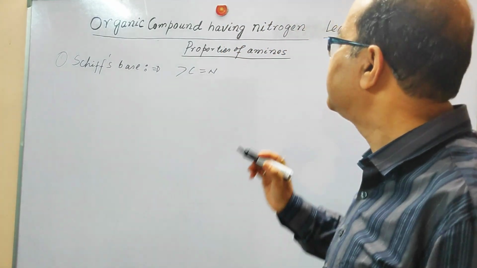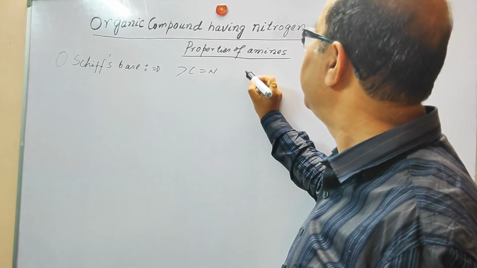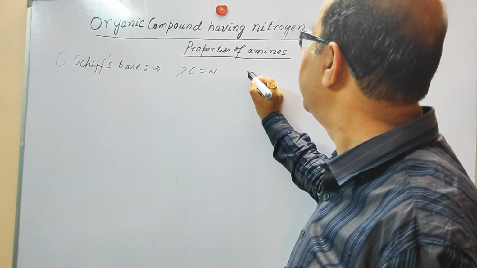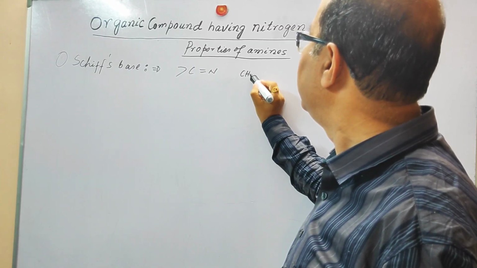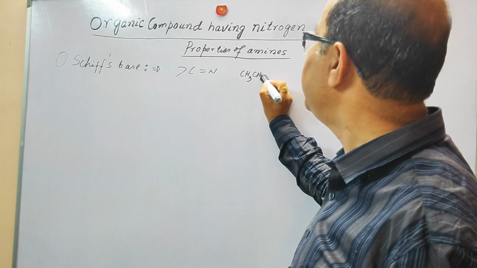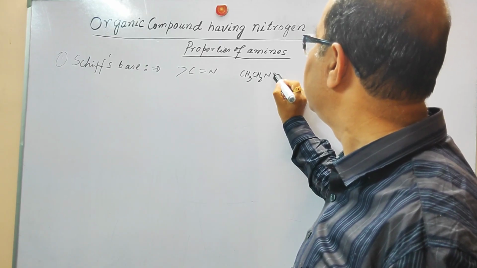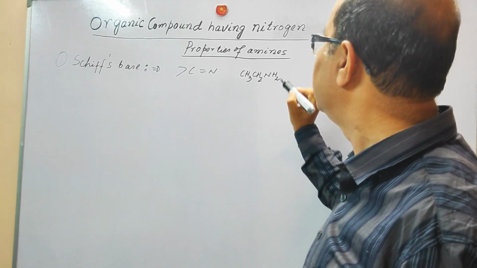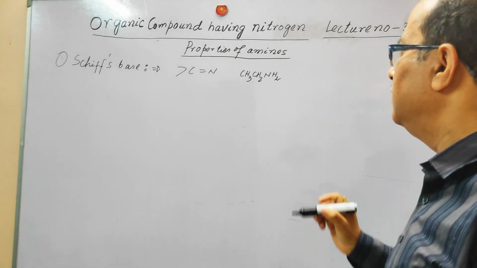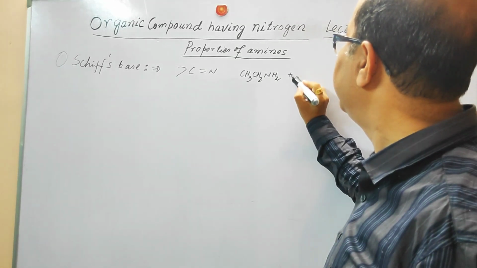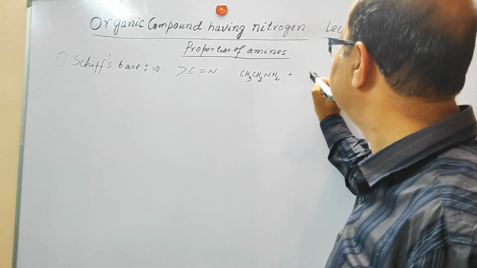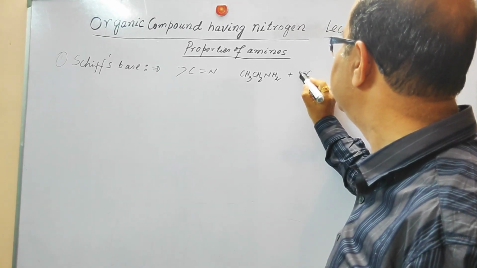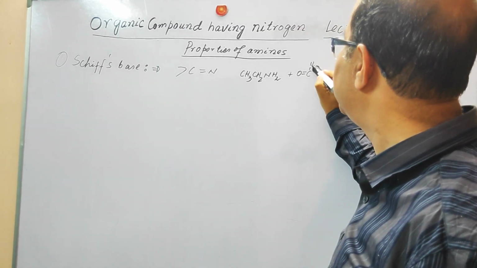So let us see the reaction. We have taken ethyl amine and acetaldehyde.